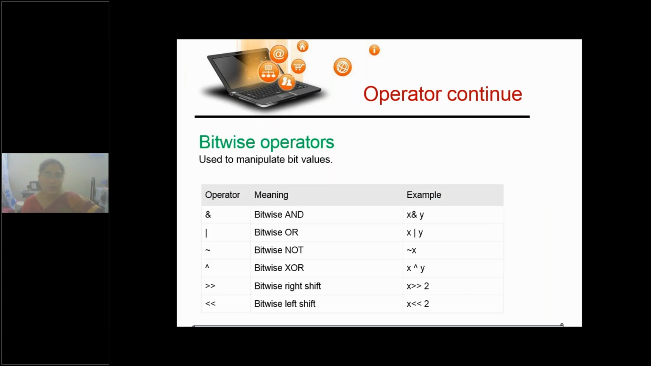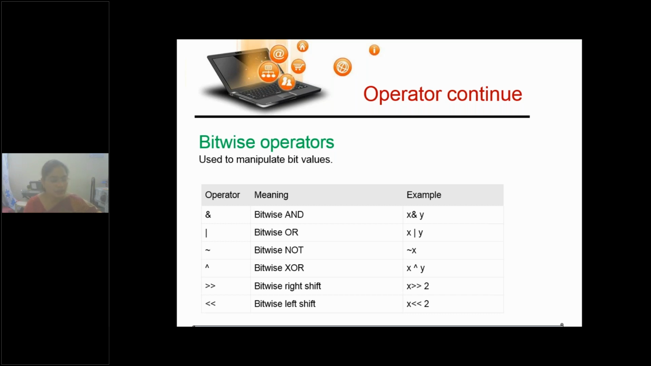Clear? And bitwise operators. Bitwise means every value is converted into binary value, and in that binary value, it is operated bit by bit. A single ampersand symbol is used for bitwise AND operation. A single pipe, that is the vertical line, is the bitwise OR operator. The tilde is below the escape key on your keyboard, no? The tilde operator is the bitwise NOT operator.